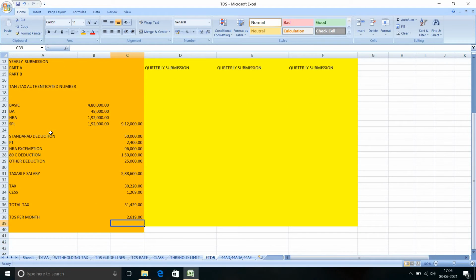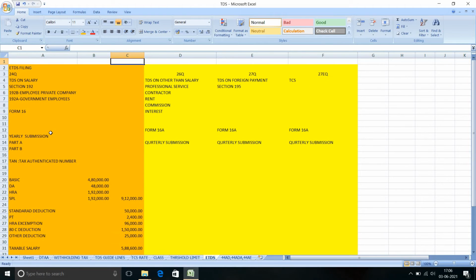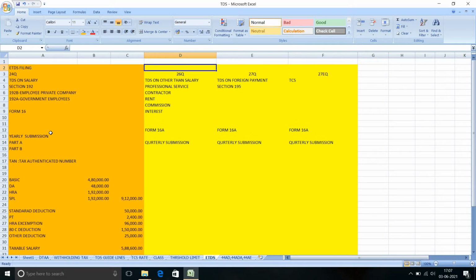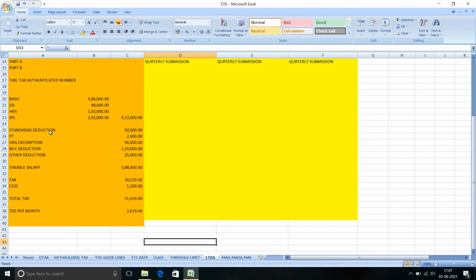Next, I am going to explain 26Q, TDS on other than salary. Here we have different types of expenses: professional, contractor, rent, commission, interest, etc. One by one we will see, and I will explain how to pass the entry also.